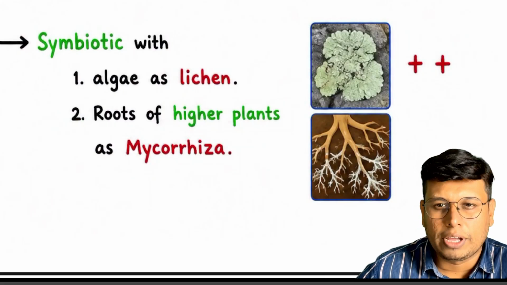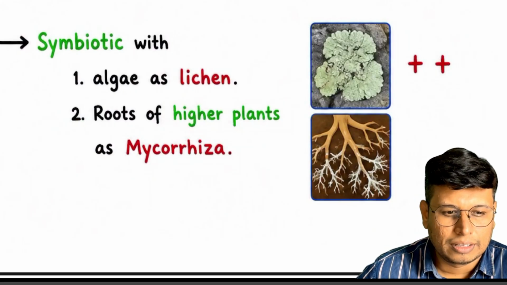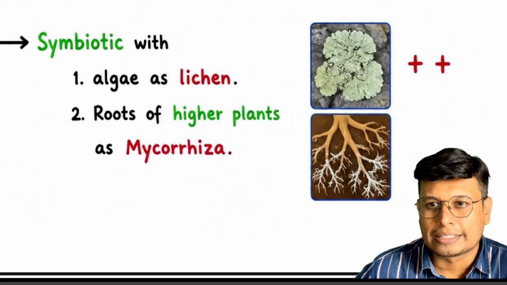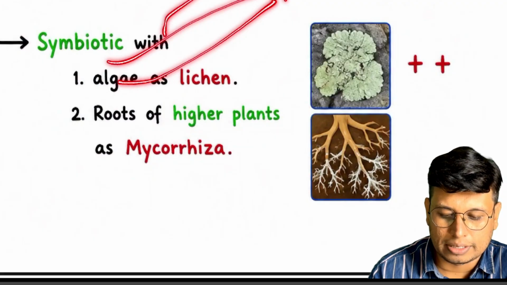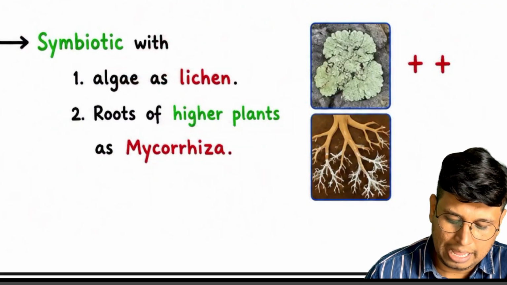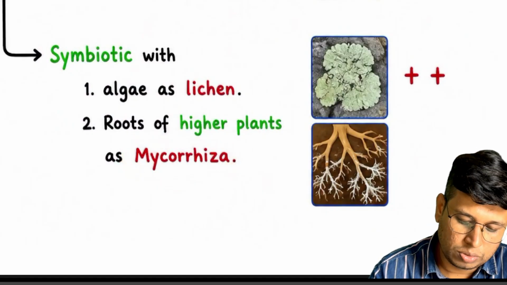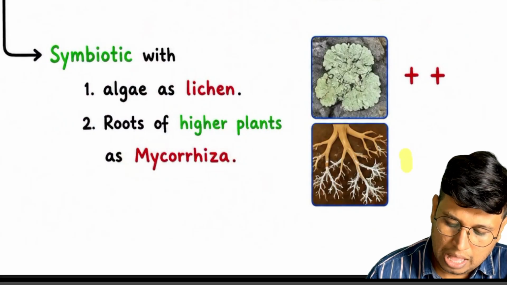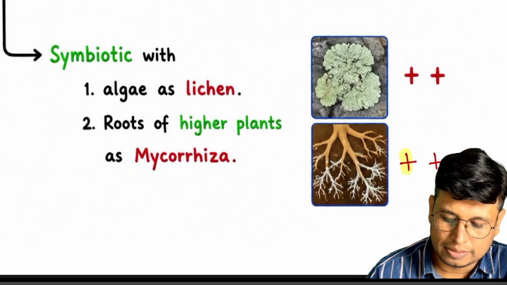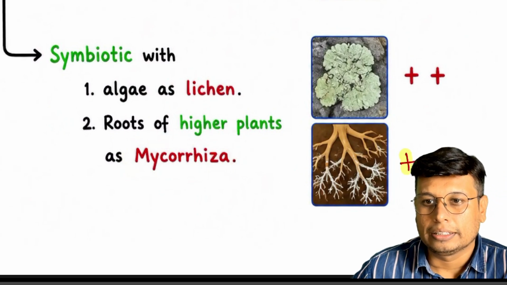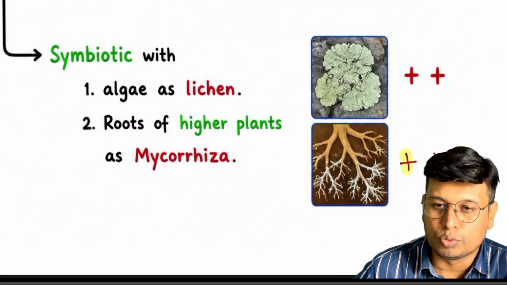In the future, when we study the plant kingdom, you can see that conifer roots are coated with mycorrhiza. They help them survive and with absorption. So in mycorrhiza, both the higher plant and the fungi are benefited. Both are benefited, which is mutualism.